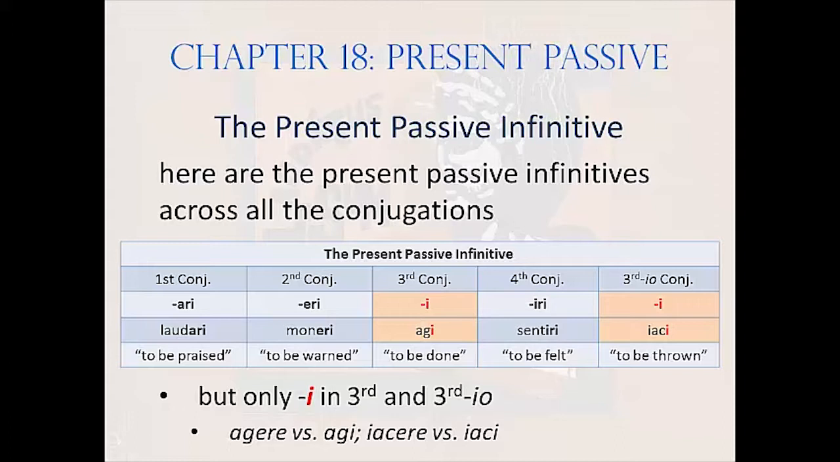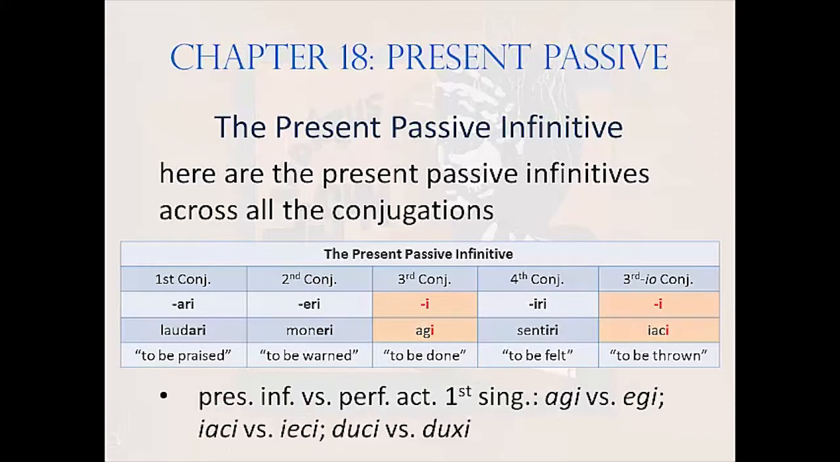The loss of R in both of these forms makes it very hard to remember that forms like yaki and agi are infinitives. And worse yet, these passive infinitives look like first-person perfect active forms. So agi, to be done, bears a disturbing resemblance to egi, I have done. Similarly, yaki, to be thrown, looks like yeki, I have thrown. Duki, to be led, looks like duksi, I have led.